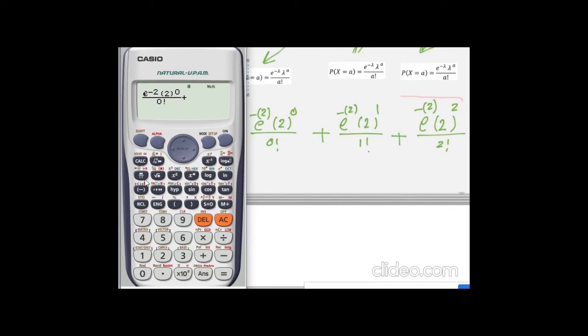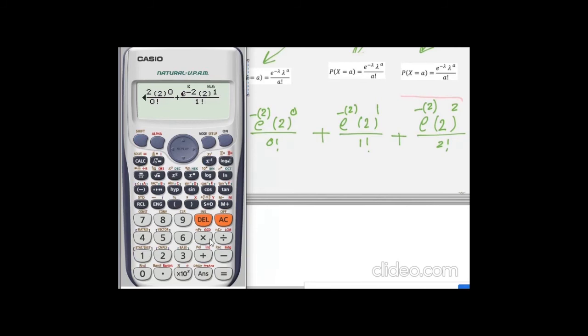Plus, now I will go to type the middle term. Then again, exponential to the power negative 2, same, but this time it multiplied by 2 to the power 1, excellent, and all of that divided by factorial 1. Then here I have factorial 1.